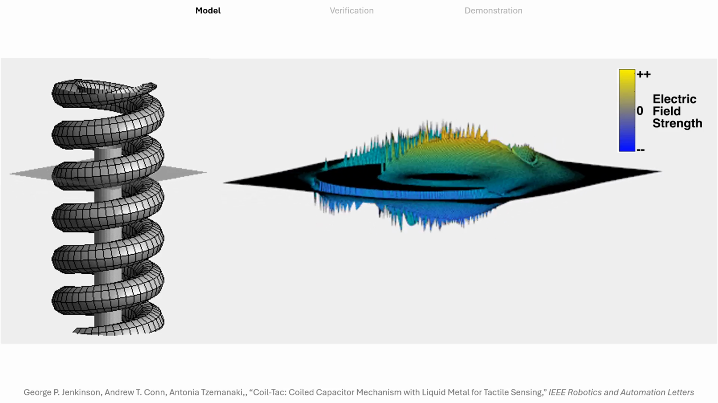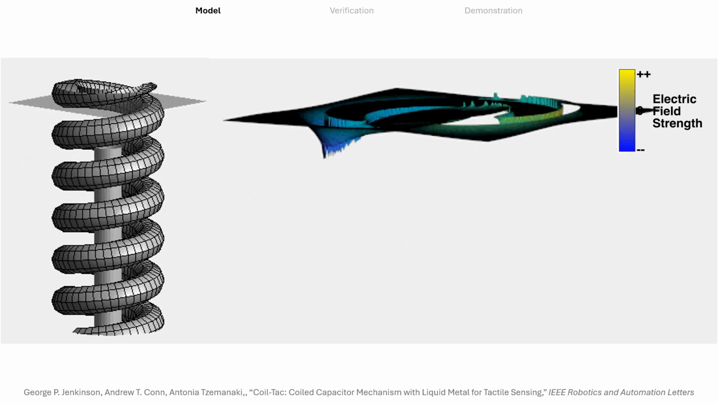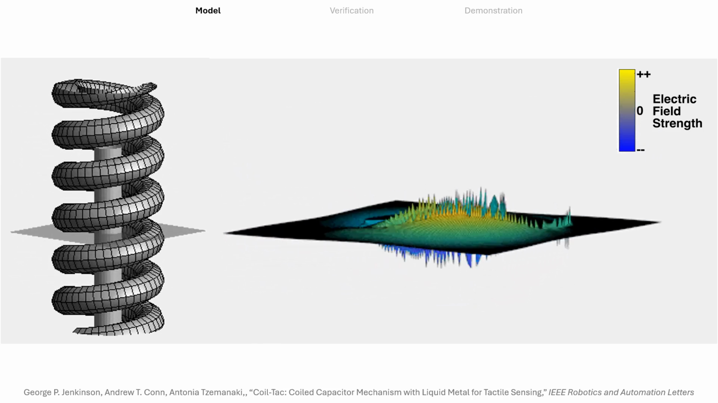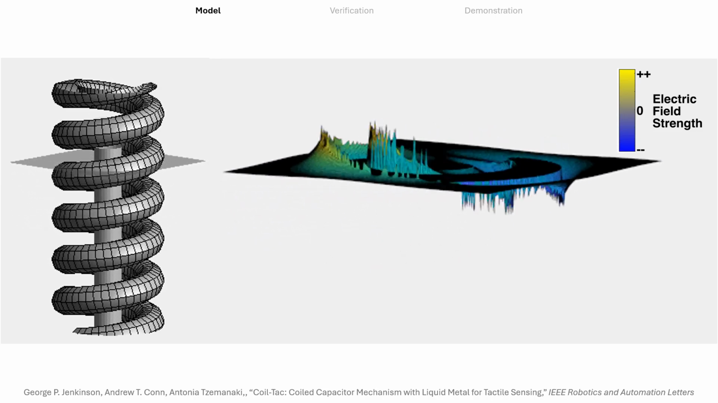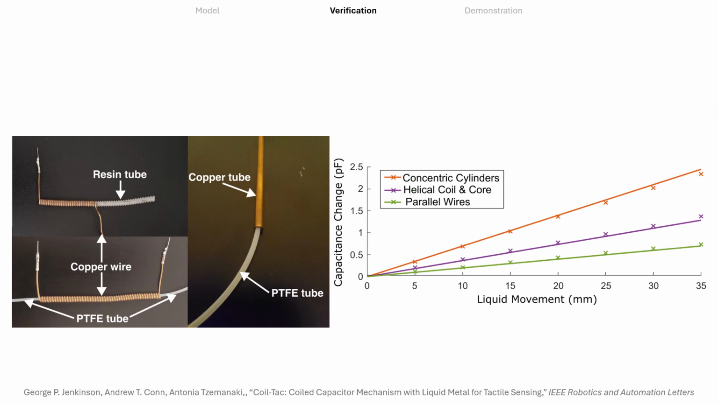The numerical model agrees with the analytical methods to within a few percent and interpolates between the cylindrical and parallel configurations as expected. With our numerical model agreeing well with the analytical solution, we synthesized our three configurations and tested them in lab conditions. We drove our liquid metal axially in 5mm increments up to 35mm. The numerical model gave capacitance predictions based on the position of the liquid metal that tightly agreed with what we